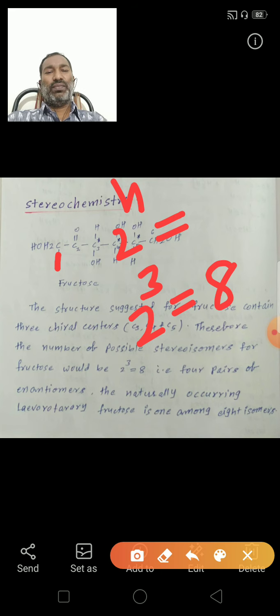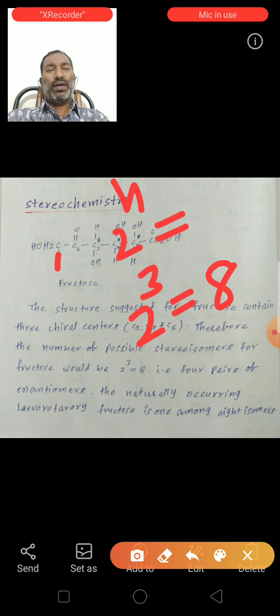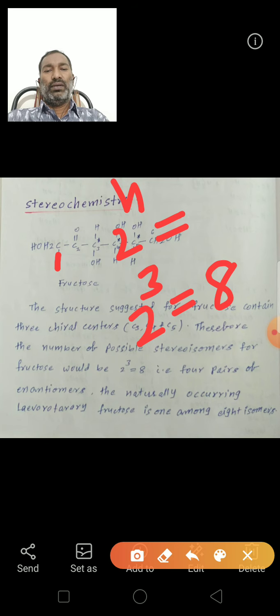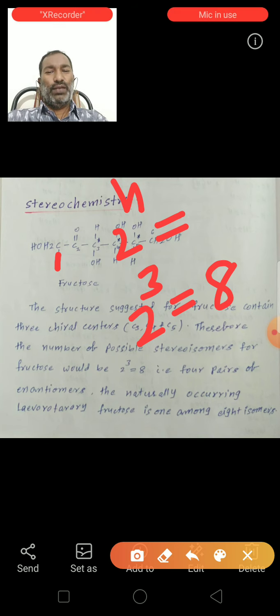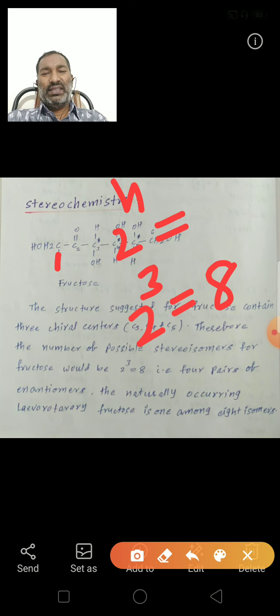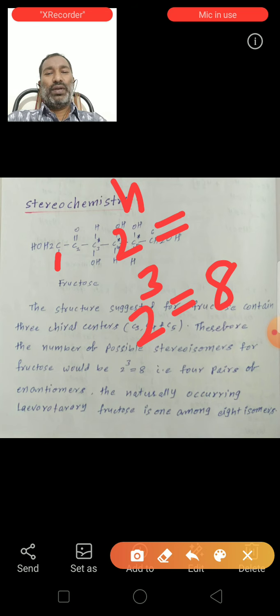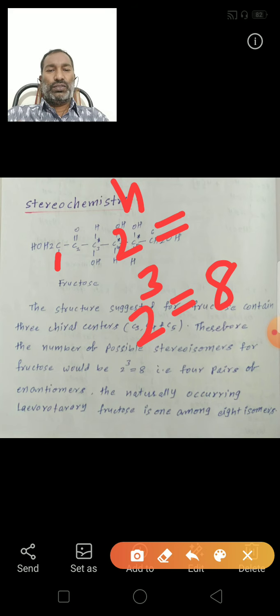Fructose contains 8 isomers in total. Of these 8 isomers, 4 are dextrorotatory and the remaining 4 are levorotatory. The naturally occurring levorotatory fructose is 1 isomer among the 8.